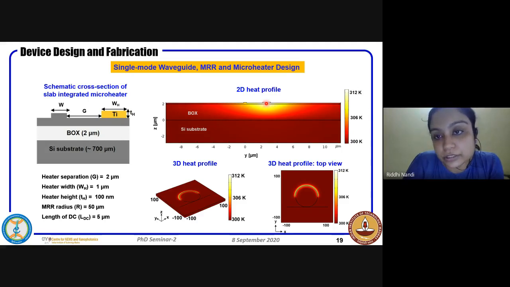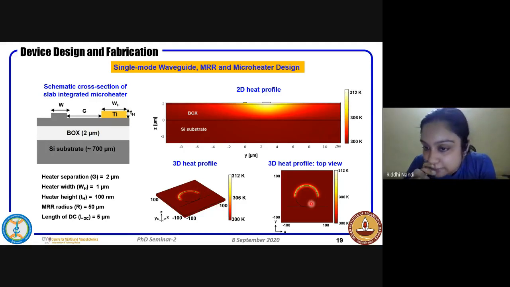So if you go on increasing the power here, the heat does transfer there. They are optically not connected because we don't want any loss in the optical mode, but the heat profile actually is getting distributed till the waveguide. So this is when you integrate with a ring resonator, and you can see the 3D simulation to see this profile. You can see here the heater that we have used encompasses half of it. So we'll see in the further slides what are the different things we have done with the heat.